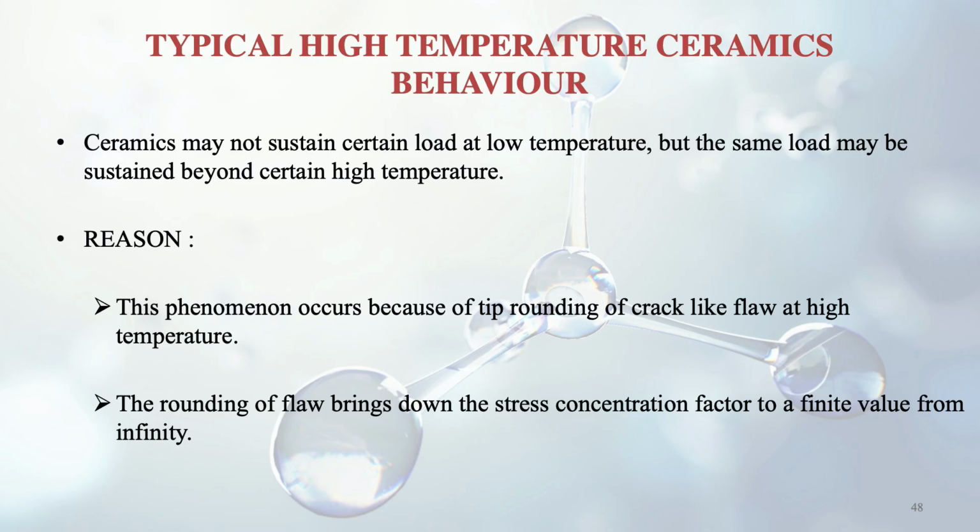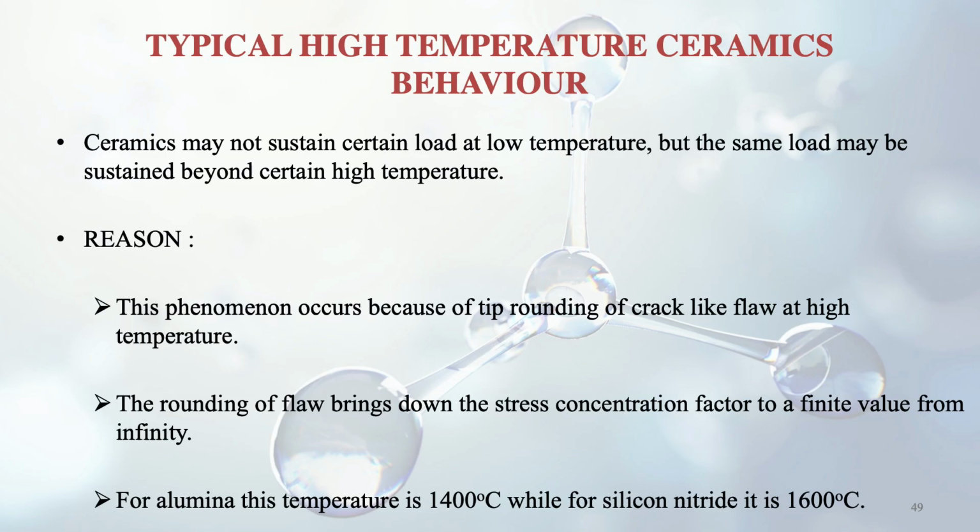Suppose it is a very sharp section, so it will turn into a circular or round form, and thus the stress concentration factor will come to a finite value from infinity, because in case of a very sharp section, the stress concentration factor is very high, up to the level of infinity.